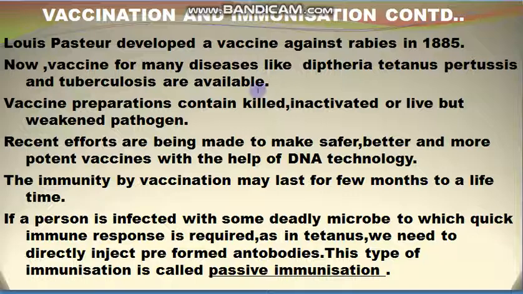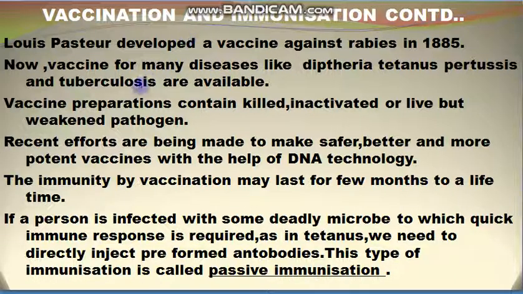Vaccine preparations contain killed, inactivated, or live but weakened pathogens. It means that vaccines given to human beings for different diseases contain killed, inactivated or weakened pathogen of that particular disease.